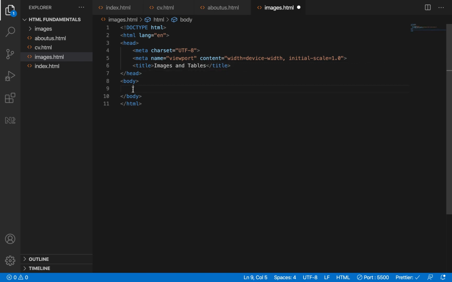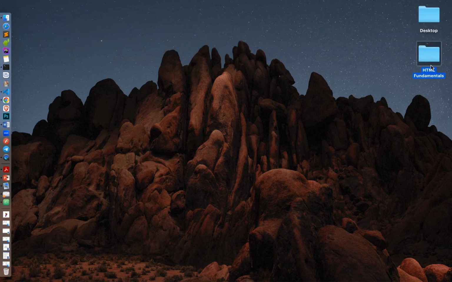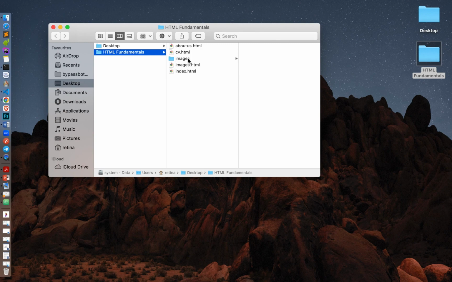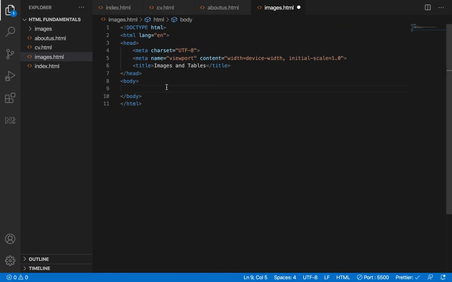So now let's put an image. Let me show you my folder. This is how my folder looks like. This is my working folder, and my images are inside the images folder. You see it? So now, to put an image, we need a tag called img tag, and this img tag is a self-closing tag. It does not need a beginning and an end.